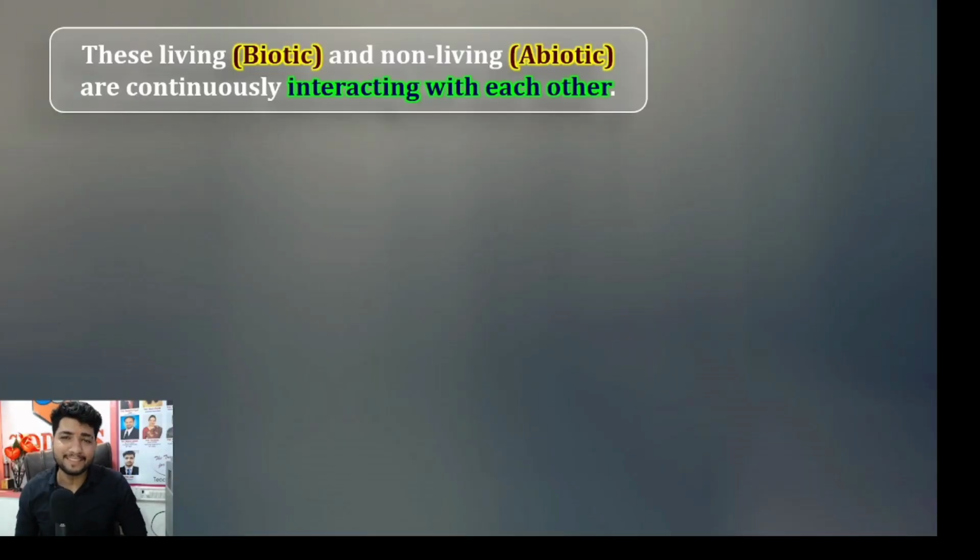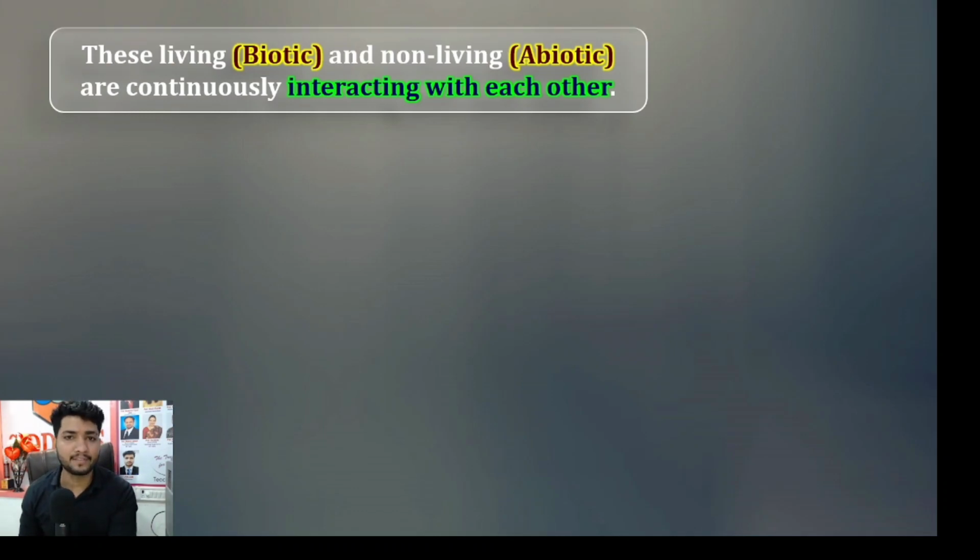So guys, we have discussed both biotic and abiotic, or we can also call them living things and non-living things. Among living things, those that have life are called biotic, and those that do not have life are called abiotic. Correct. So guys, now we are moving on to the next topic. There is a continuous interaction between both of these. Biotic and abiotic components have a continuous interaction.